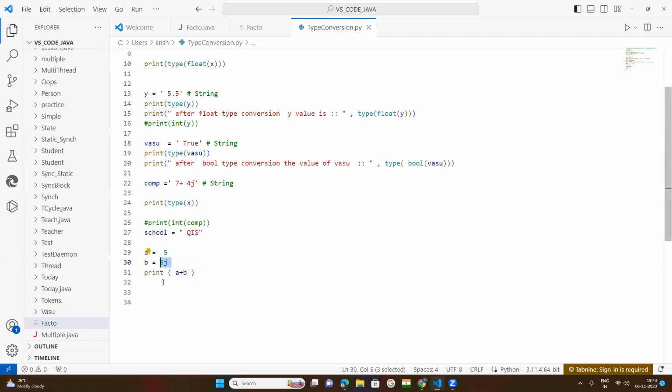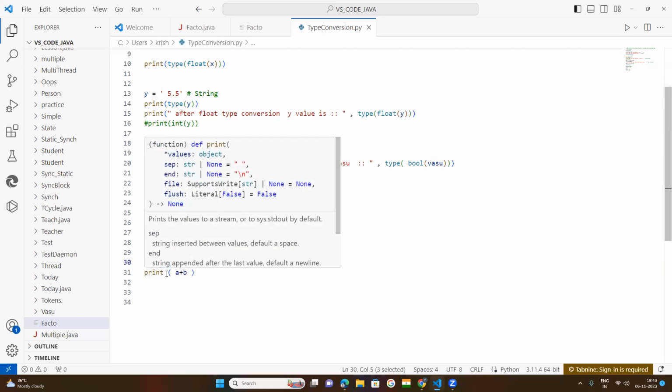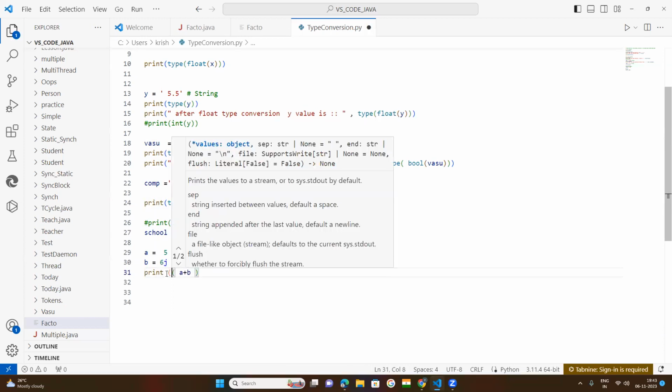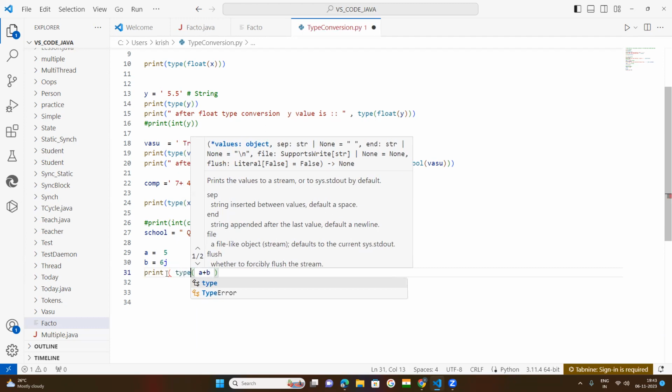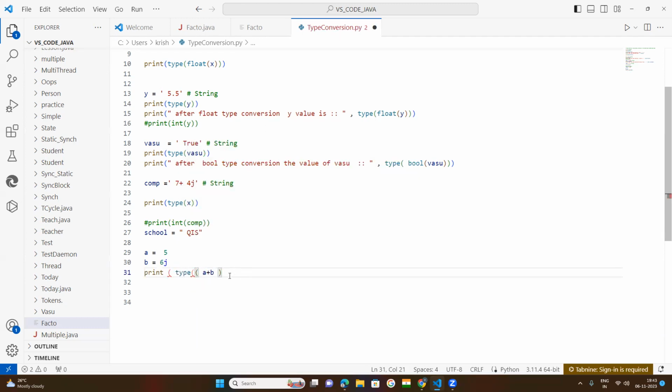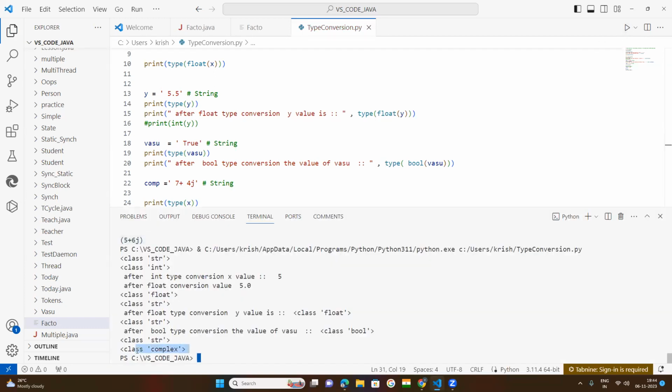If you want to know which type of data it is, you put type, bracket. One more bracket here. So why is it giving an error? Print type. So this is one, print type, 1, 2, 3 brackets. Remove one bracket. So you will get now it is complex type of data.